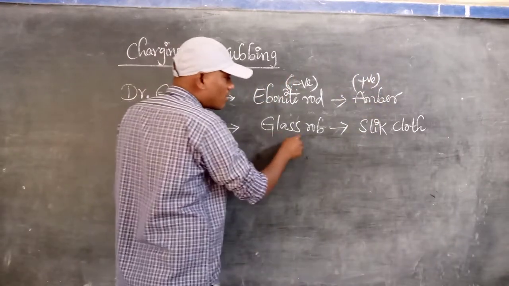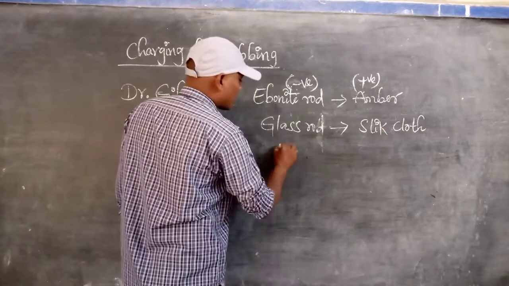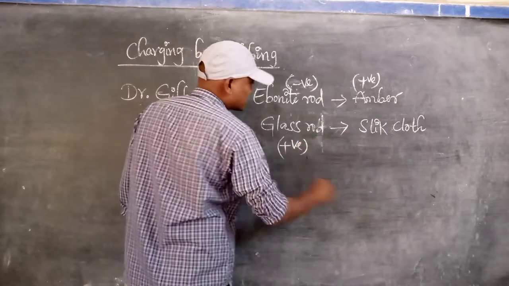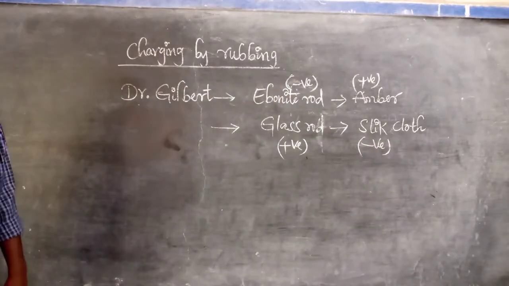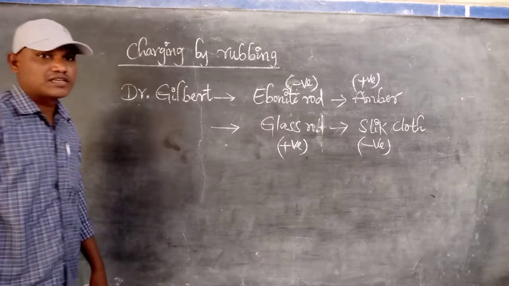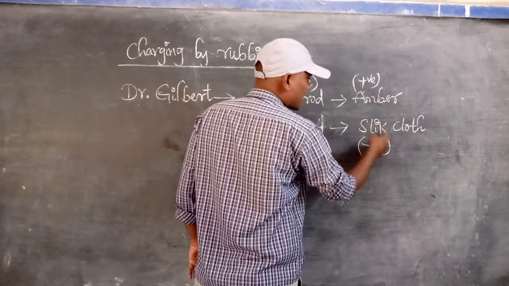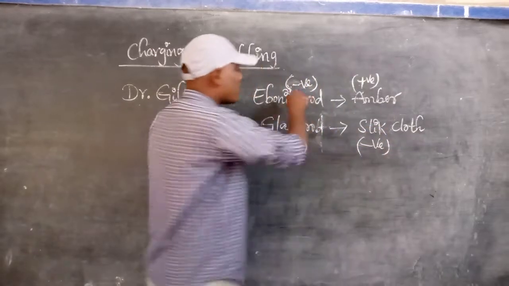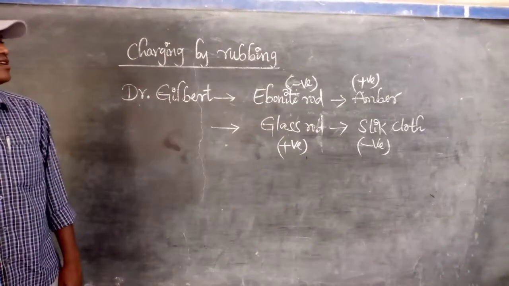When a glass rod is rubbed with silk cloth, the glass rod acquires positive charge and the silk cloth acquires negative charge. But when the ebonite rod is rubbed with silk cloth, the silk cloth acquires positive charge and the ebonite rod acquires negative charge. This is the way.